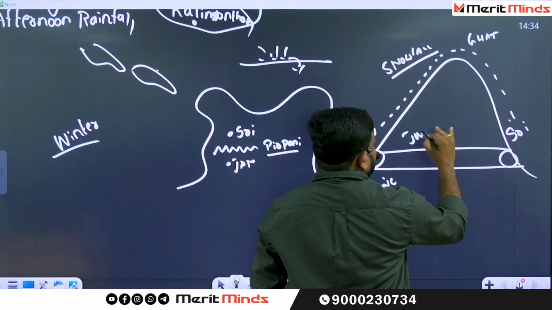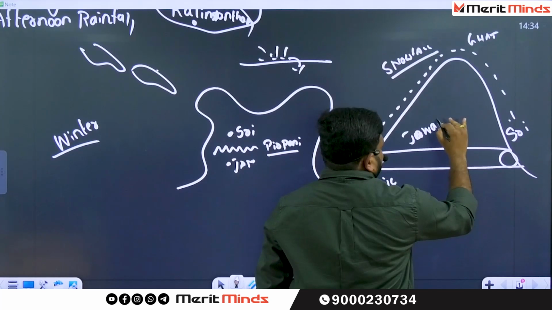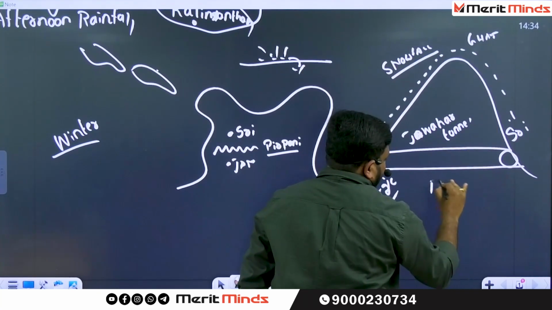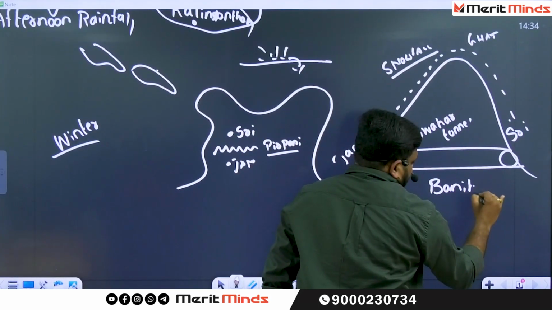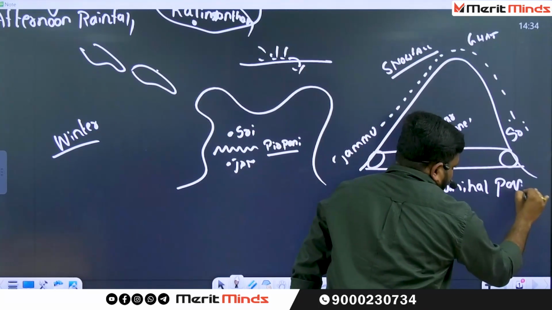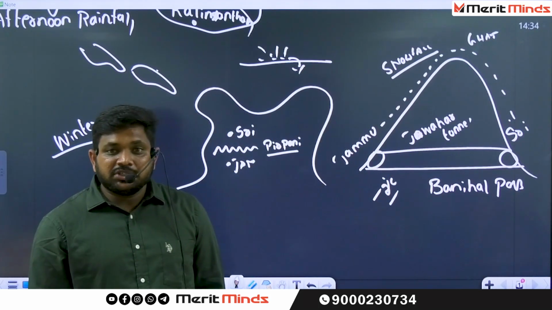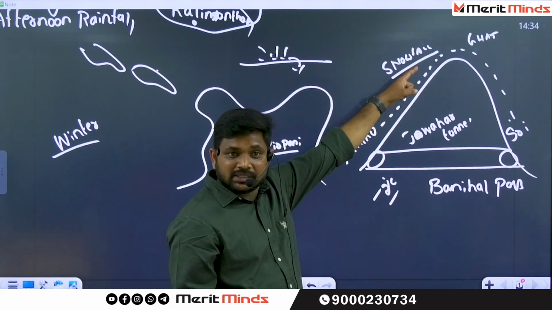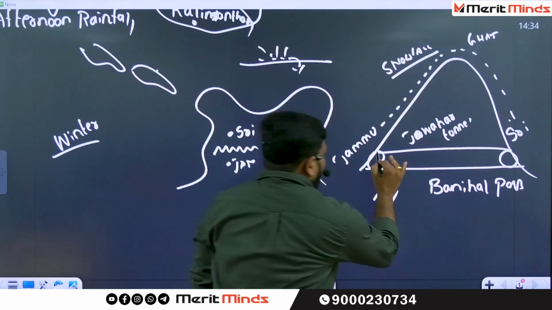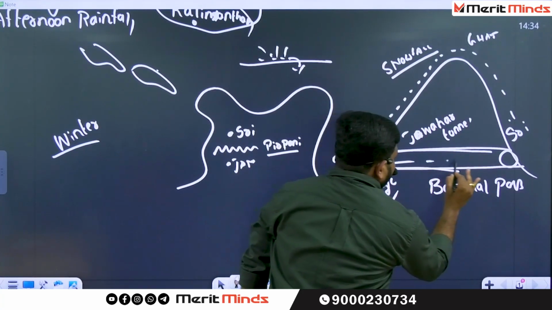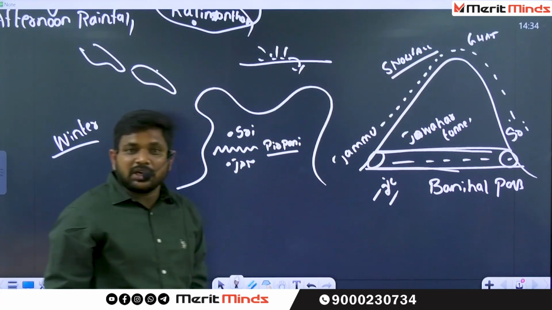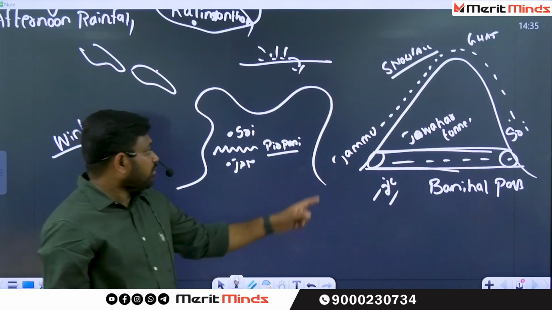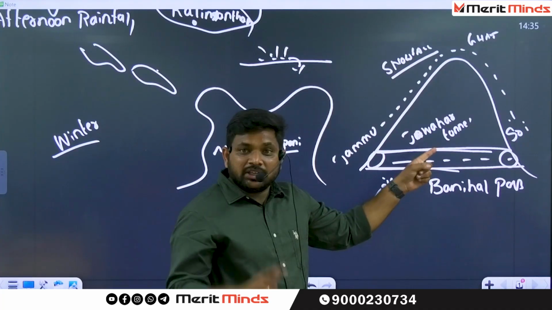The name of the tunnel is called Jawahar Tunnel, which is popularly called Banihal Pass. Now see the condition. These people are not moving in the upper reaches of the Himalayas. They made a small tunnel, and through this tunnel the people are moving. Once upon a time, before 2008, if you wanted to go from Jammu to Srinagar, it would take 24 hours.